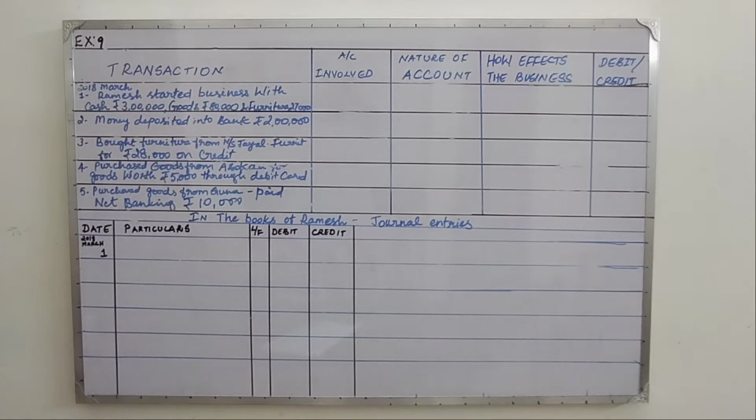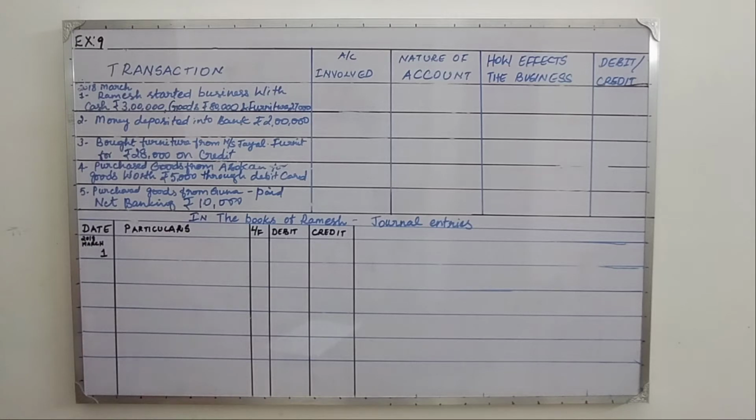Now, let us go through these journals one by one, analyze them, and then we are going to do the sum. First transaction, Ramesh started business with cash and goods and furniture. So, what are the accounts involved? We will see.